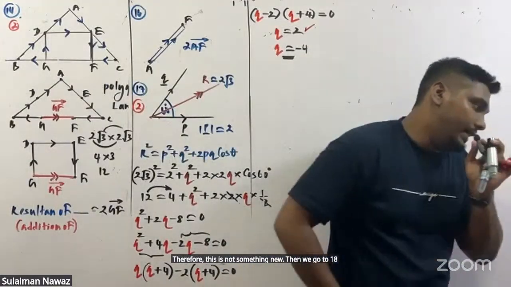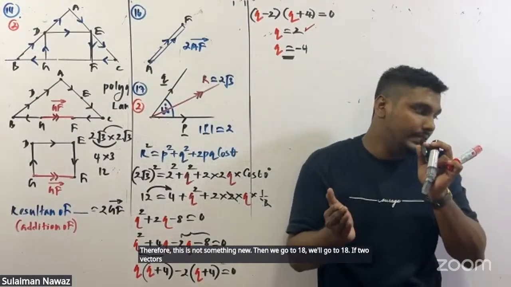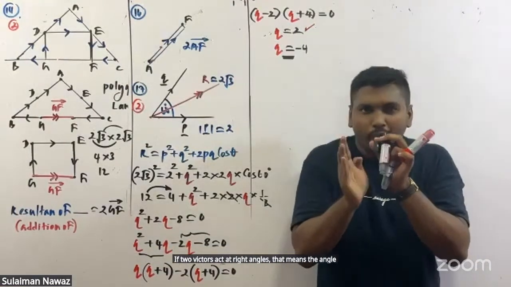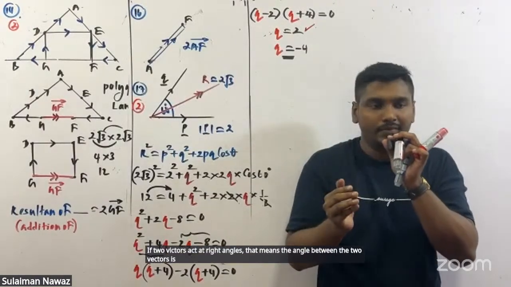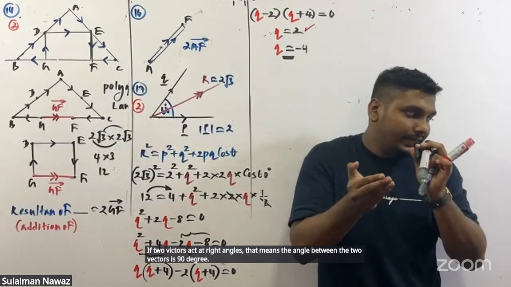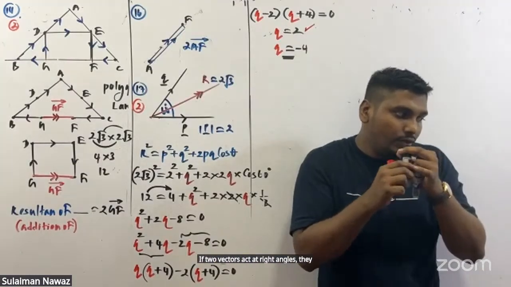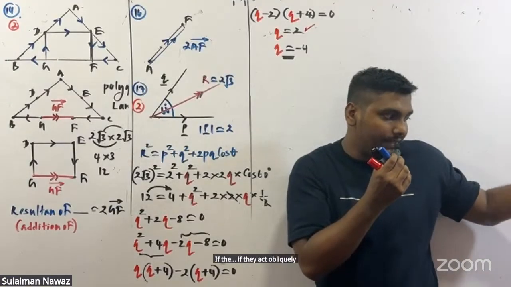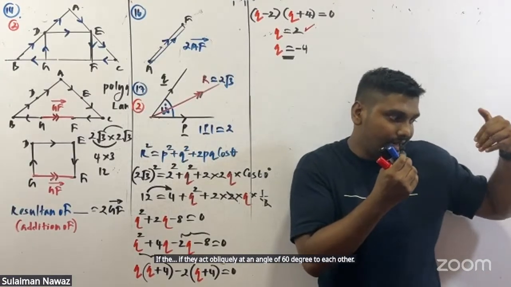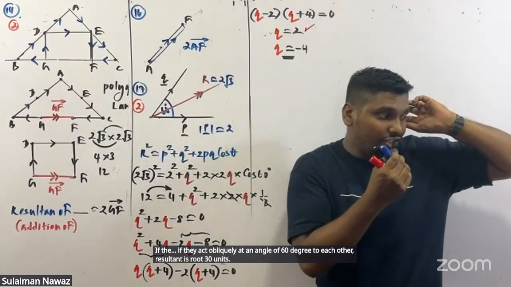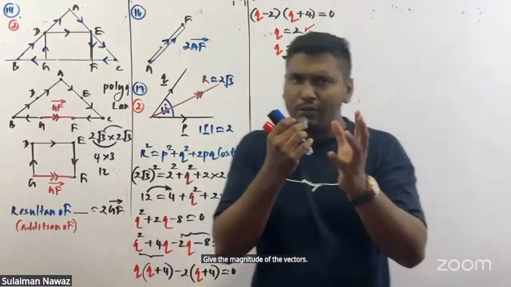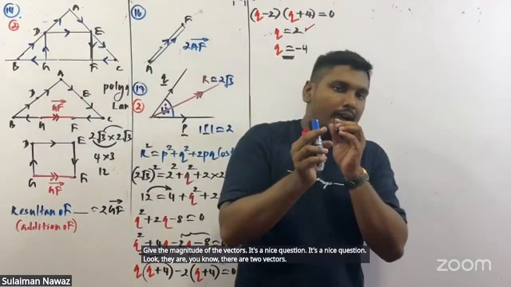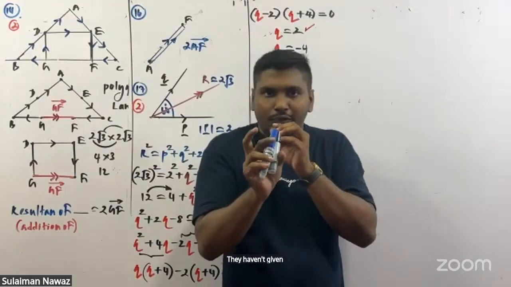If two vectors act at right angles, that means the angle between the two vectors is 90 degrees, their resultant is root 10. If they act obliquely at an angle of 60 degrees to each other, the resultant is root 13 units. Give the magnitude of the vectors. It's a nice question. Now they are telling there are two vectors. They haven't given the magnitude of those two vectors.